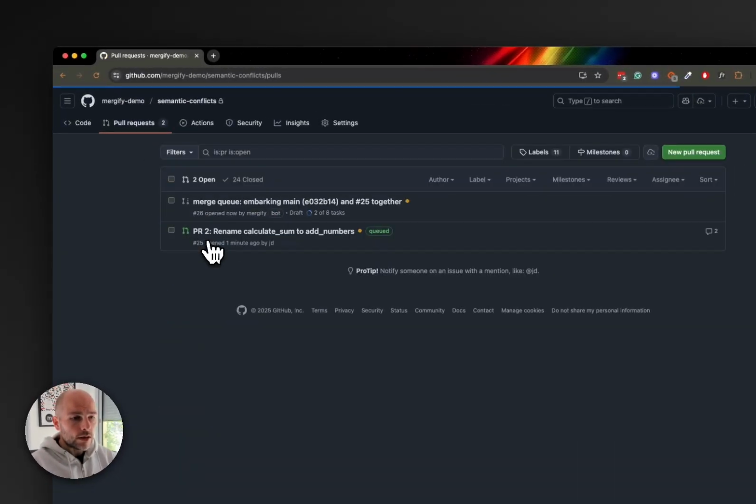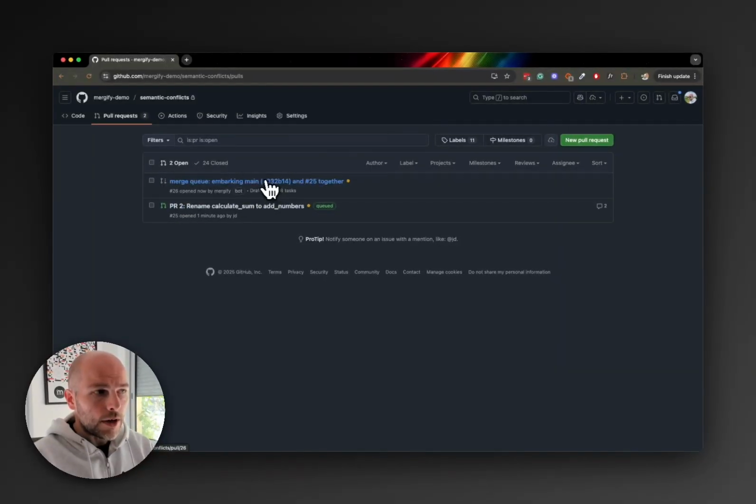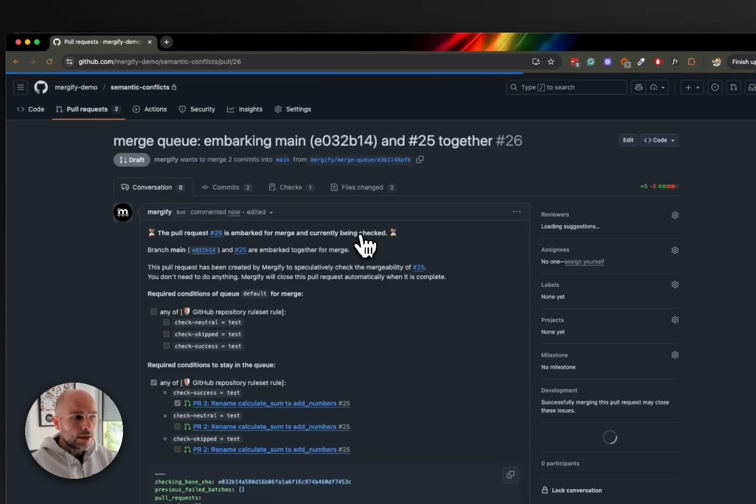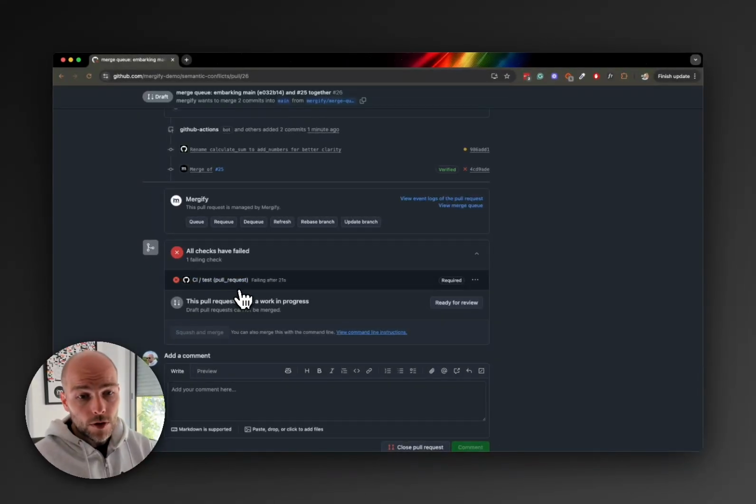So what Mergify does is that it creates a temporary branch, a draft PR combining main, so the latest commit from main, the one that received PR1 already, and it tests it with the PR 2 here, and we run the CI again. If you go down there, you see test is running. What's going to happen here is that test is going to fail. We saw that in the previous scenario. We know it's going to fail, right? Because we renamed the function, but that happens before we merge.